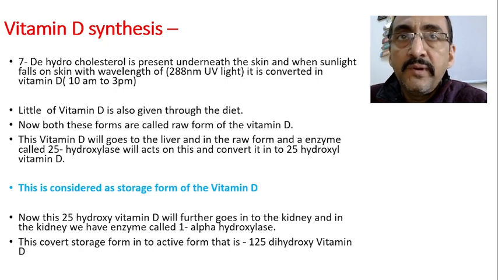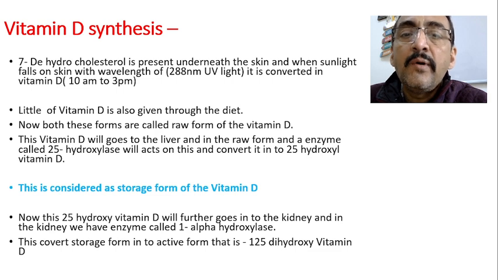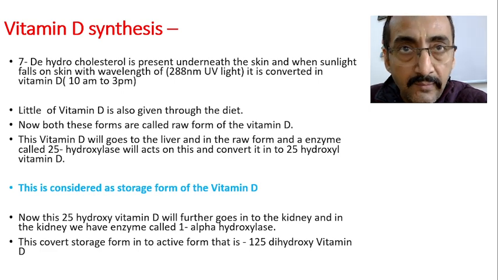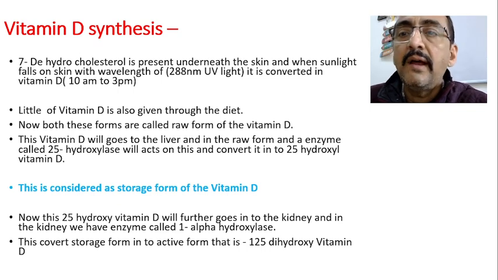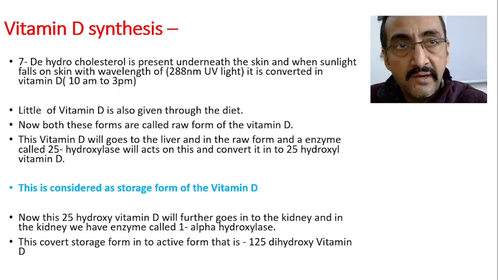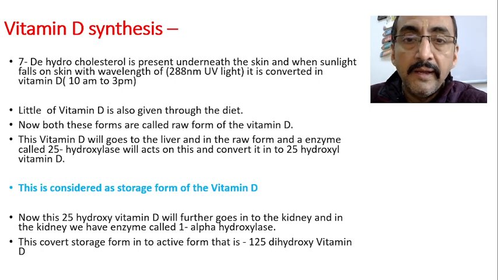In vitamin D there are so many steps that we'll discuss now. And about the 288 nm UV light, there is a lot of controversy about when it is available. According to present research, it is said that between 10 am and 3 pm this particular wavelength of light is available, and when sunlight of this wavelength of 288 nm falls on the skin, the 7-dehydrocholesterol underneath the skin will get converted into the next form of vitamin D.